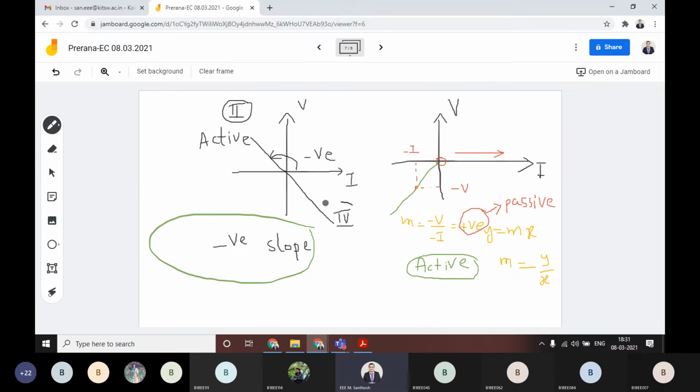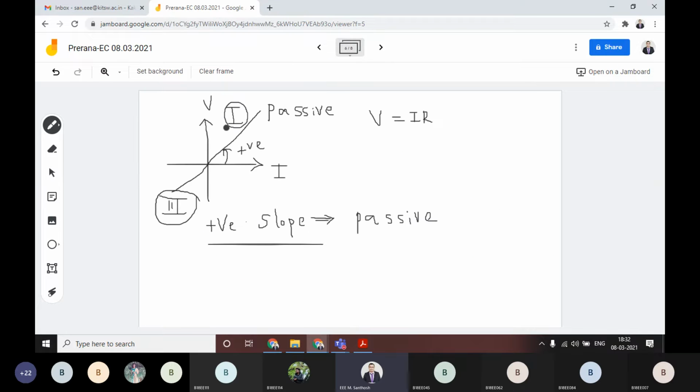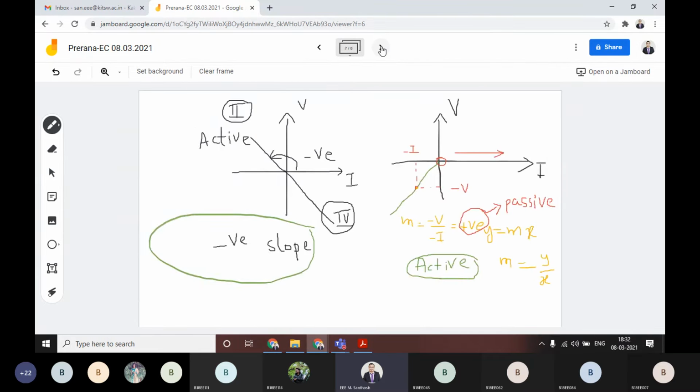Two, four: two and four are even numbers in quadrants. Even numbers are meant for the VI characteristic line of an active element. If the VI characteristics are lying in the second quadrant and fourth quadrant, directly you can tell the element is an active element. Whenever you are calling first and third quadrants, then you can directly tell this kind of element is a passive element.